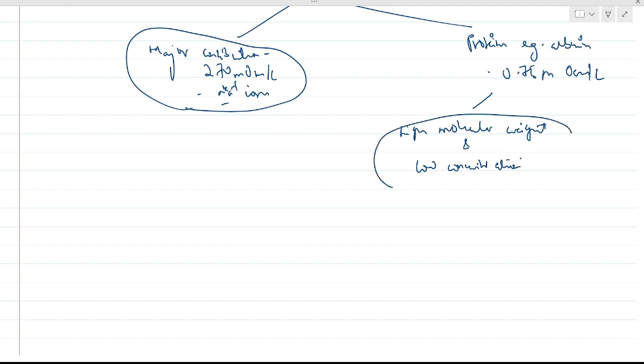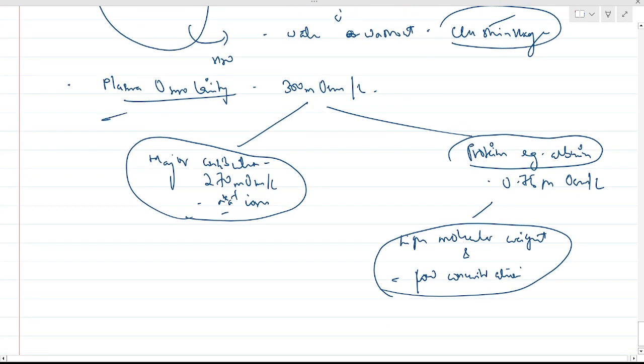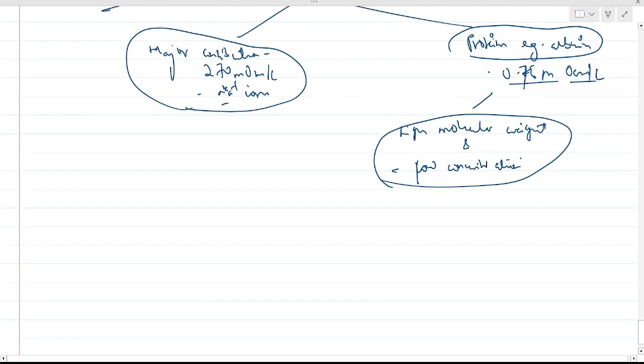Their molecular weight is very high, but their concentration is very low, so they aren't able to influence the plasma osmolarity. Very low contribution, 0.75 milliosmoles per liter. So this was all about plasma osmolarity.